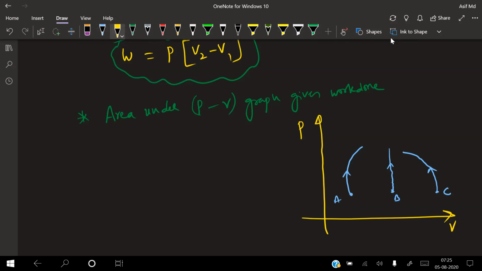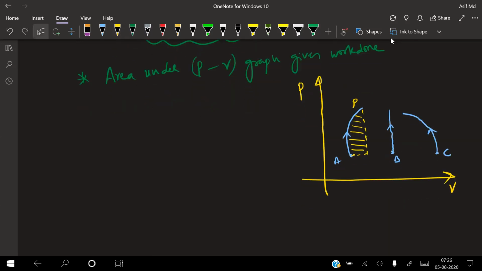I'm going from A to this position. That means this will be the area of this one. Now tell me, when I'm going from A to P, is the volume increasing or decreasing? Sir, volume is increasing. So work done is positive or negative? Positive, sir. Very good.